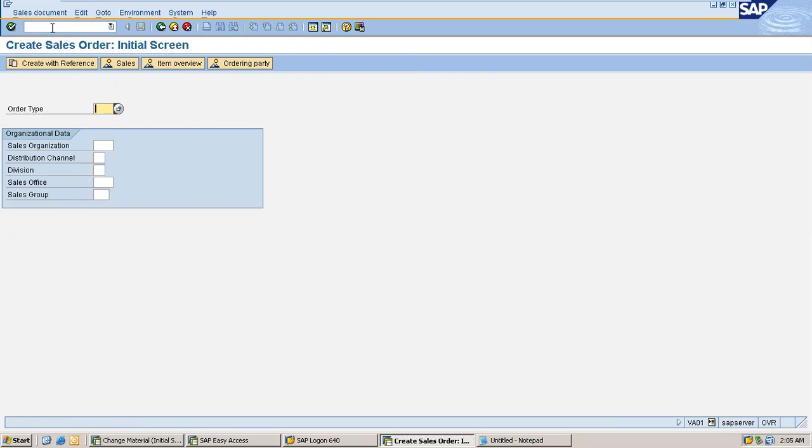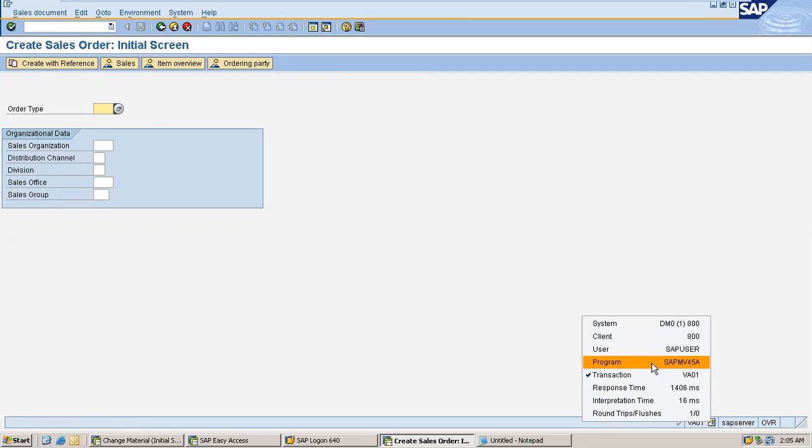Every transaction code or transaction will have a program running in the background. You can see the program name here. SAPMV45A is the program name which is running in the background for the VA01 transaction. You will come to know about these programs later.